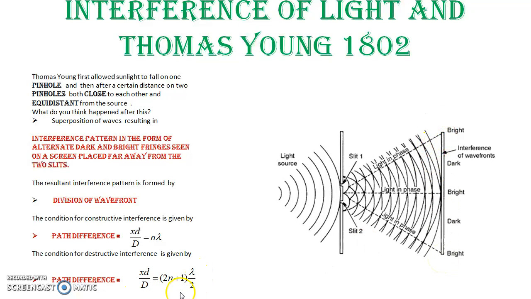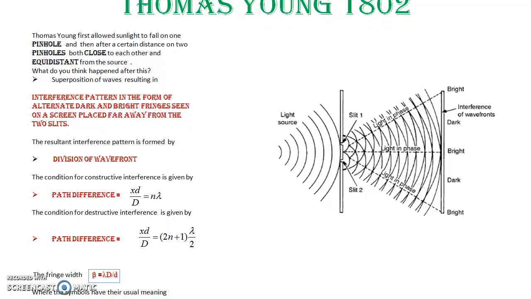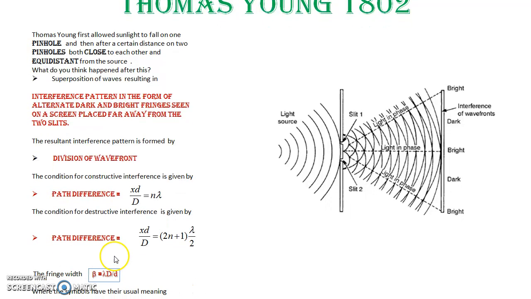And when this condition is satisfied, we get dark fringes arising from these at these points. And the interesting part of the whole story is that the fringe width is given by lambda D by d, and it is the same for both bright and dark fringes.